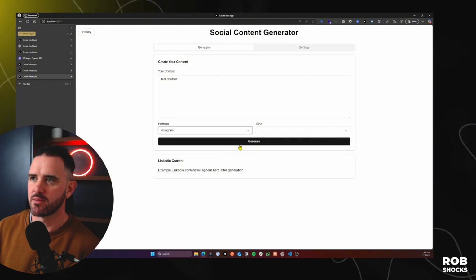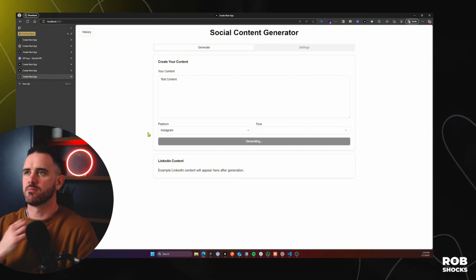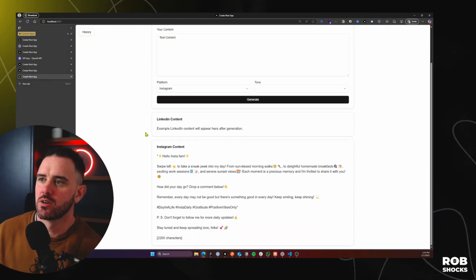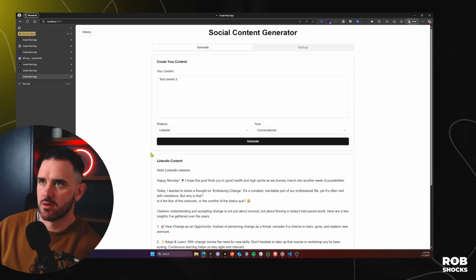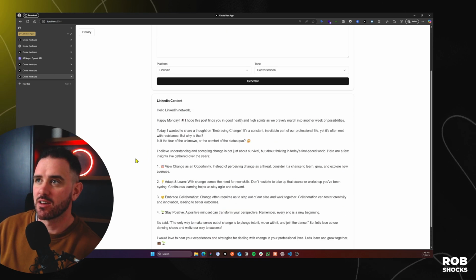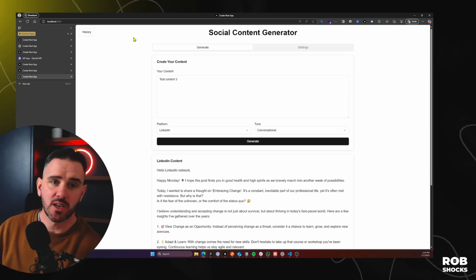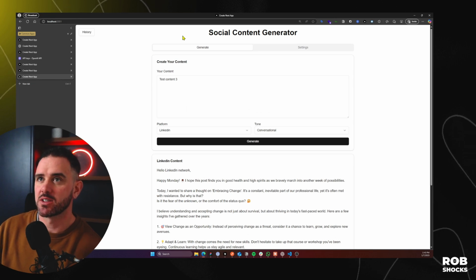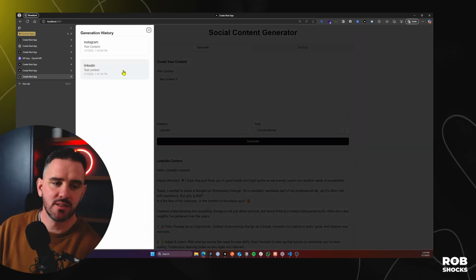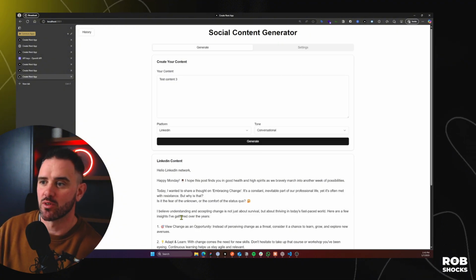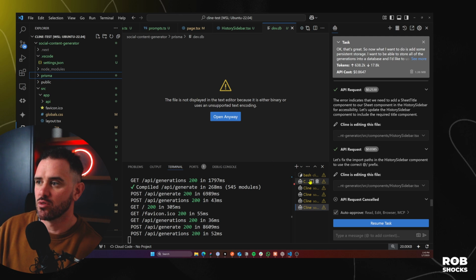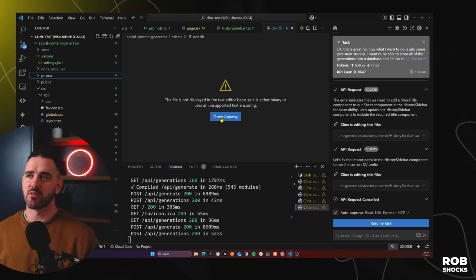Let's go for Instagram this time and generate. Cool. Hello, InstaFam. Well, that's cliched anyway. Okay, sweet, that worked really well. And let's check if we have the database working and connected via Prisma and SQLite. Awesome, we have our past content and history stored there. Cool, so all in all, super job from Cline.